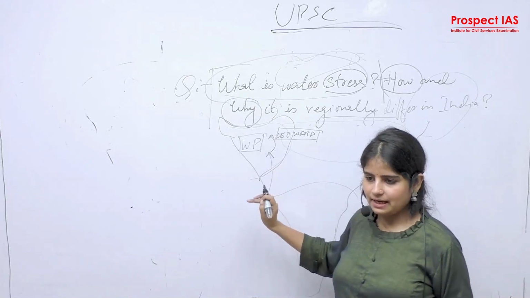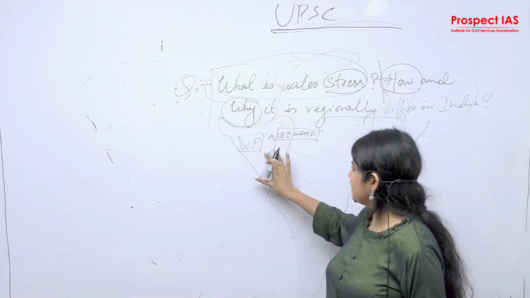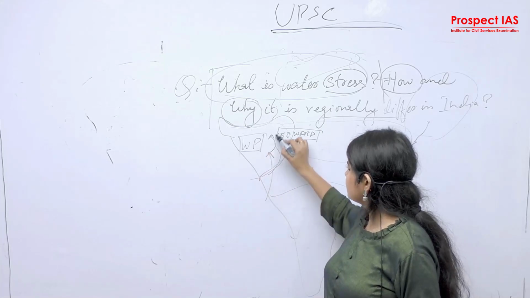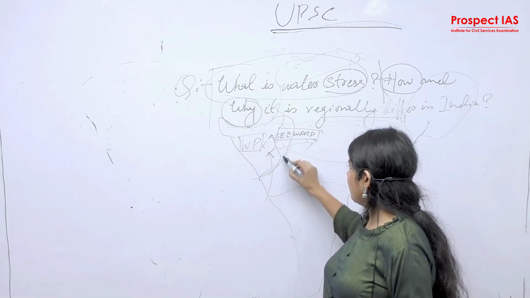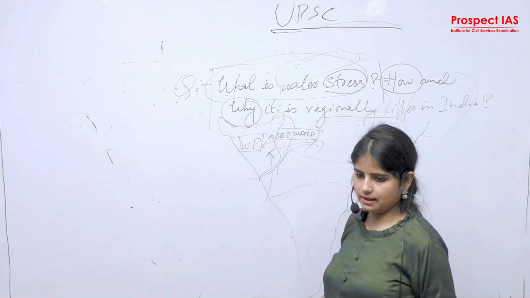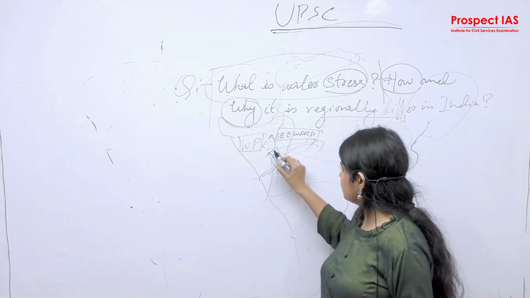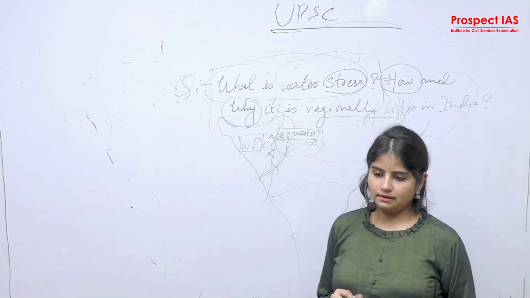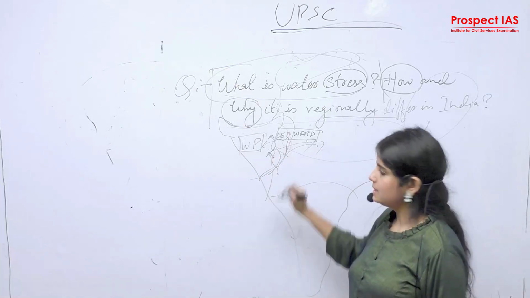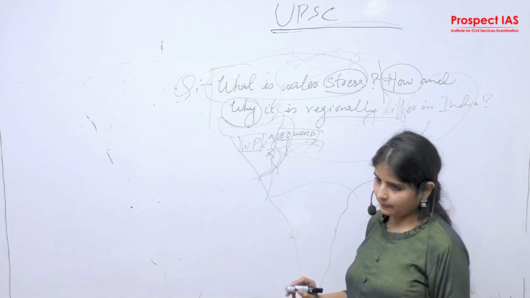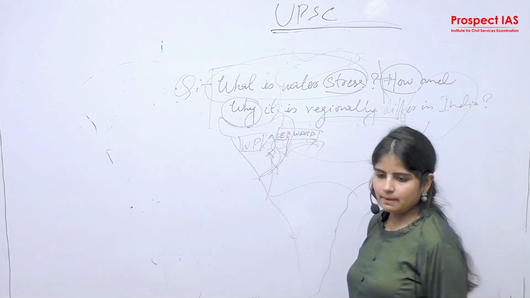Why is it being created? Due to less rainfall on the leeward side, because this is the leeward side, this is the windward side. Rainfall always occurs on this side, not this side. And here are situated Vidarbha and Marathwada. Okay. So water tension is due to the arid and semi-arid zone. Same with Rajasthan. Now let's talk about the central part of the area.